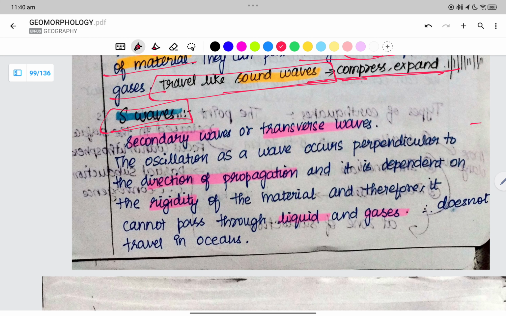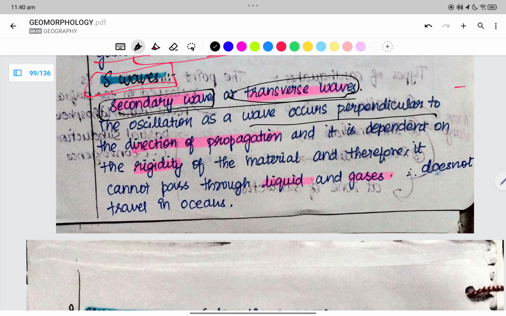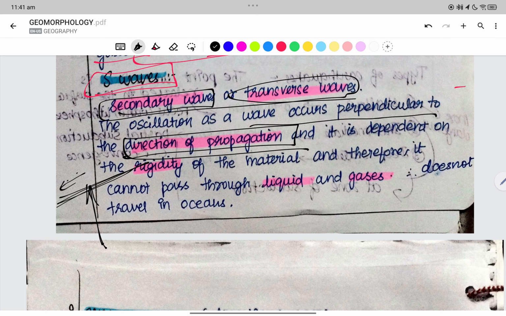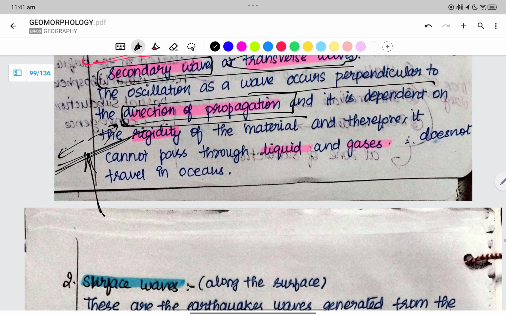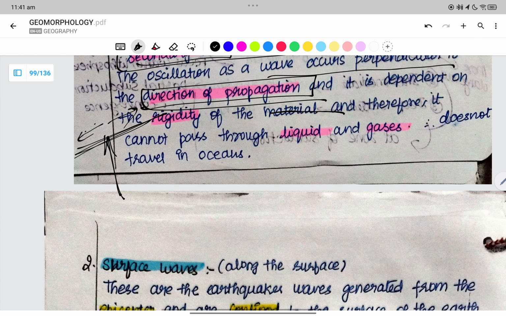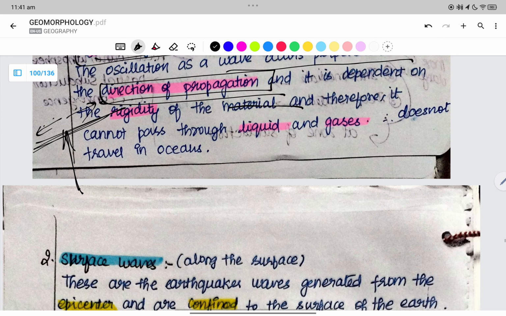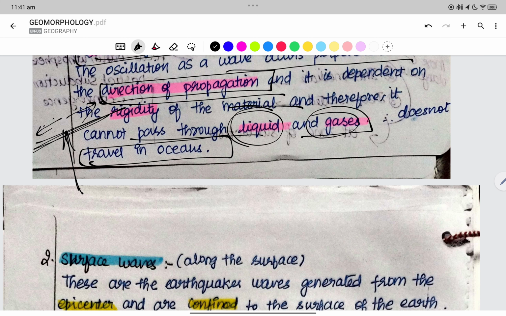S waves are what we call the secondary waves, or transverse waves. The oscillation of the wave occurs perpendicular to the direction of propagation. When the waves strike in this direction, the building moves in this direction. Therefore, it is perpendicular to the propagation, and it depends on the rigidity of the material. Therefore, it cannot pass through liquids or gases, and it does not travel in the oceans.